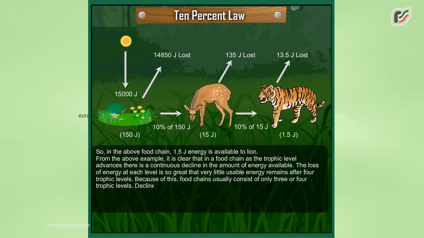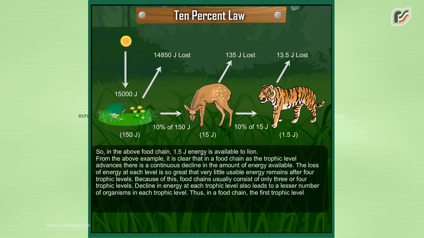A decline in energy at each trophic level also leads to a lesser number of organisms in each trophic level. Thus, in a food chain, the first trophic level, the producers, will have the maximum number of individuals, and the last trophic level will have the least number of individuals.